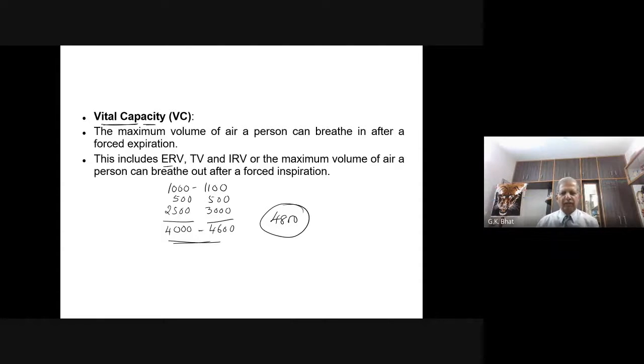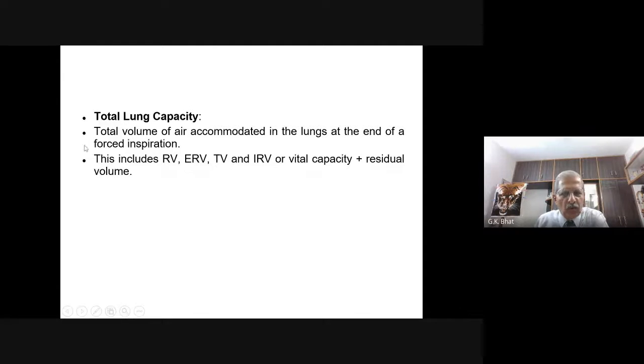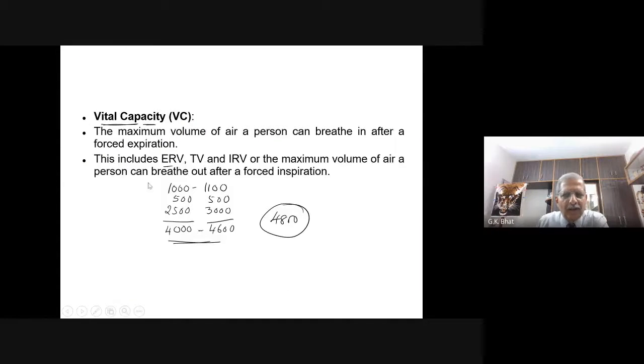That is vital capacity. Now you have to count what is known as total lung capacity. It is the total volume accommodated in the lungs at the end of a forced inspiration. This includes RV, ERV, TV, IRV, or vital capacity plus residual volume. We have seen that vital capacity is around 4800.